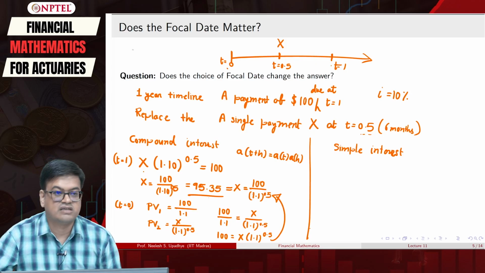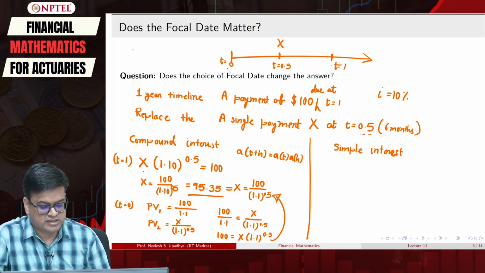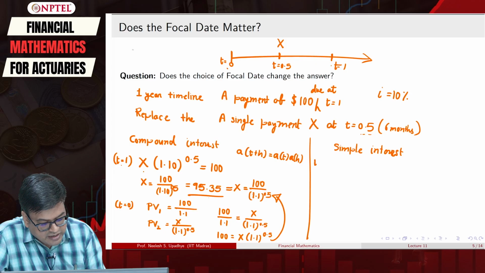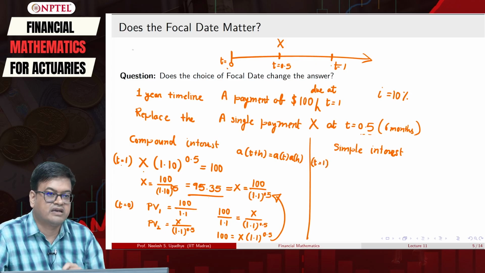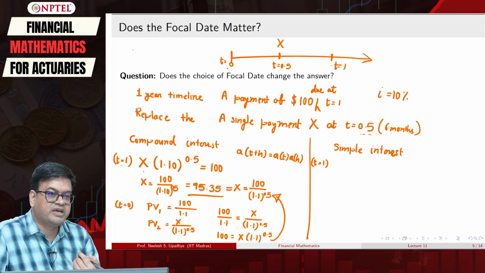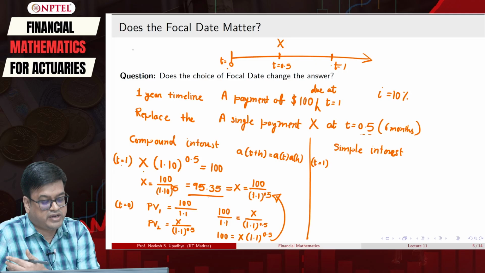Now, let us check the other growth model that we have studied, which is the simple interest rate model. As usual, we will start with focal date at t equal to 1. So, when I start at focal date t equal to 1, I have to bring the x amount forward by 0.5 points.